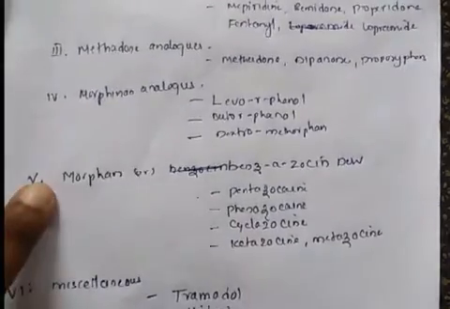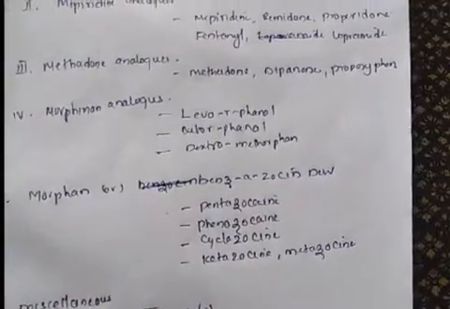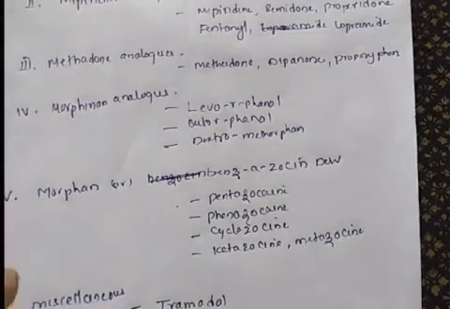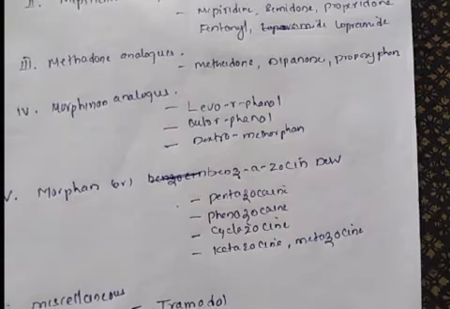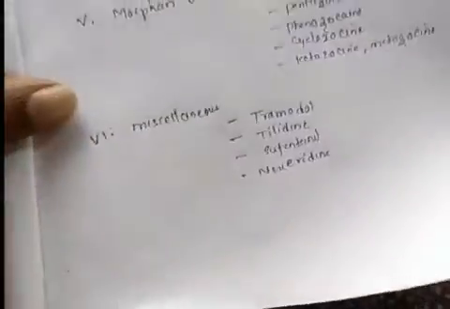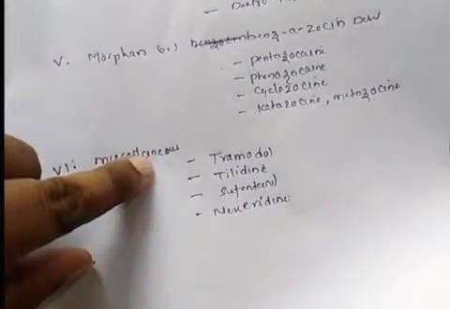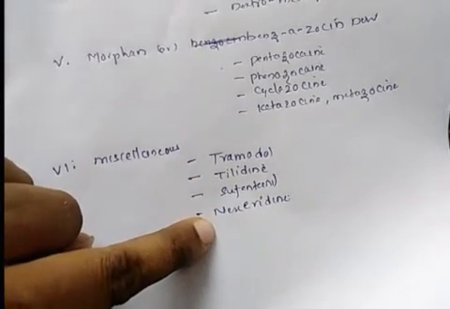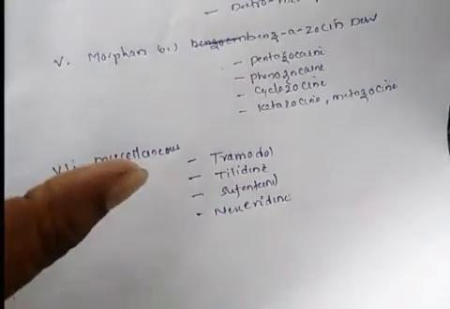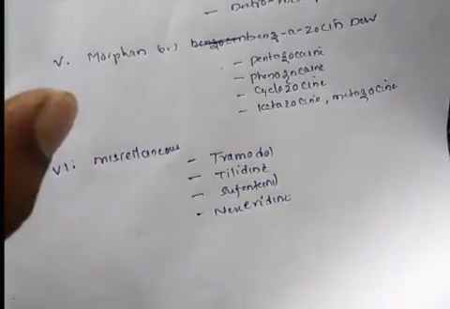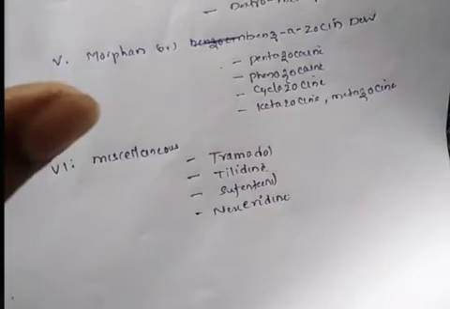The fifth category are the benzomorphan derivatives: pentazocine, phenazocine, cyclazocine, ketazocine, metazocine. And the last class is the miscellaneous class, with examples tramadol, tilidine, fentanyl, nefopam. Okay, this is about classification of narcotic analgesics based upon their chemical structure.